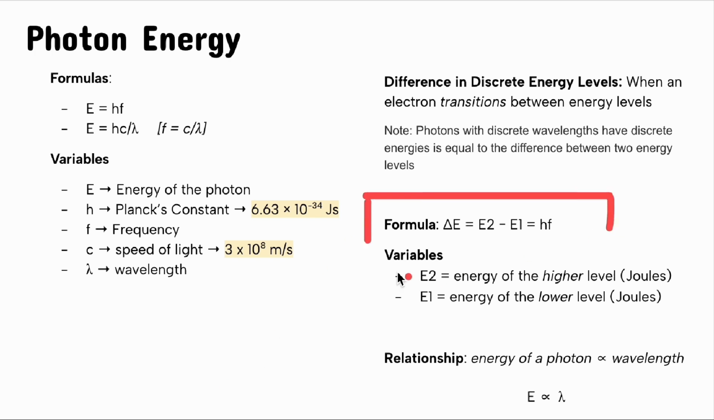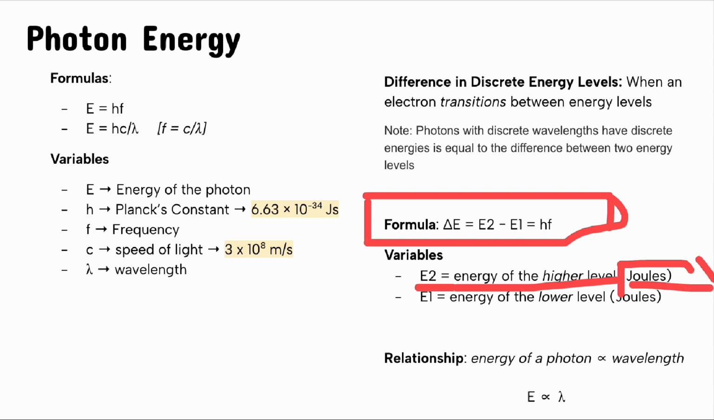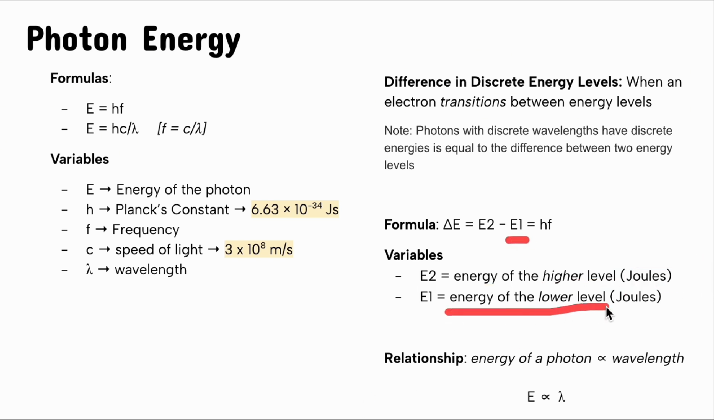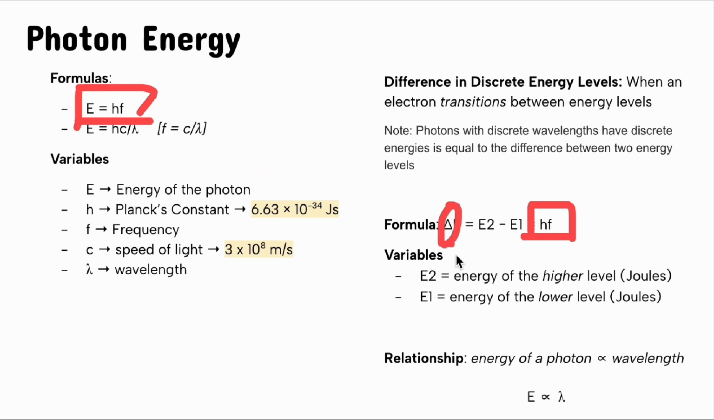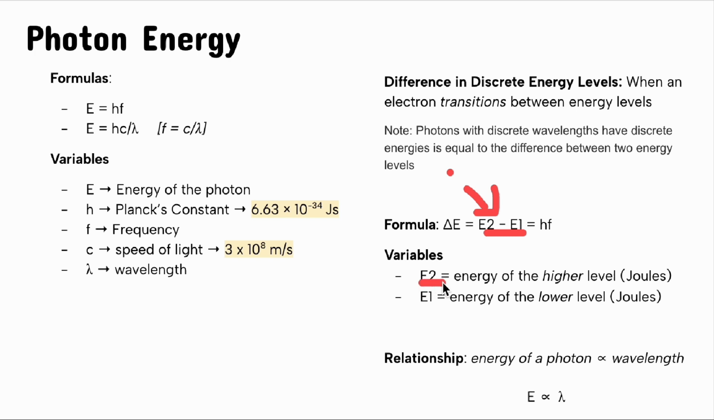Now here's a formula for it. Change in energy is equal to E2, which is the energy of higher level, and its units is joules. E1 is the energy of the lower level, also measured in joules. And that is equal to hf, which is quite similar to this, but all I added was delta, which is the triangle sign, and E2 minus E1. Delta E is essentially the change in energy levels, which is represented by E2 and E1 as stated over here. And yeah, that's pretty much it.